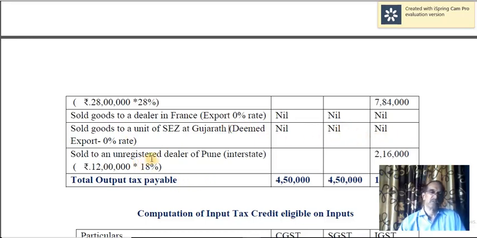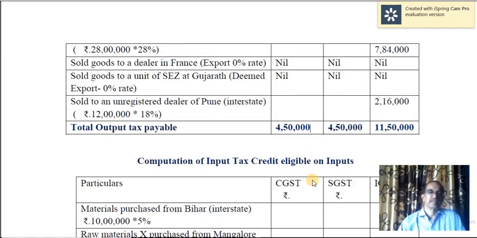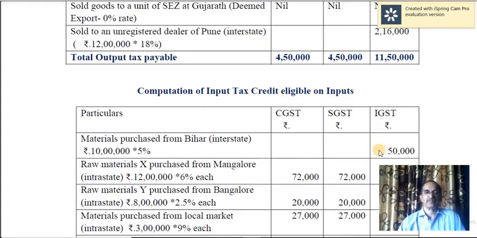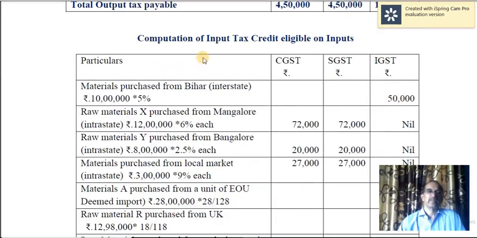Sold to an unregistered dealer of Pune, interstate, therefore IGST at the rate of 18% on 12 lakh, and therefore 2,16,000. These are called output taxes: 4,50,000 CGST, 4,50,000 SGST, and 11,50,000 IGST. Now look at the computation of input tax credit.